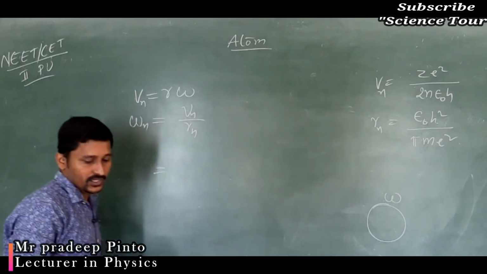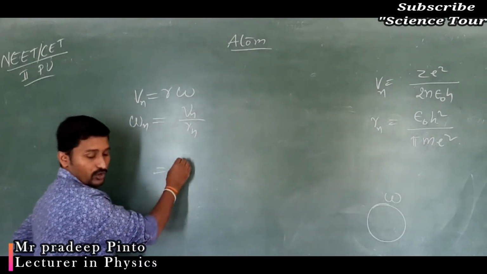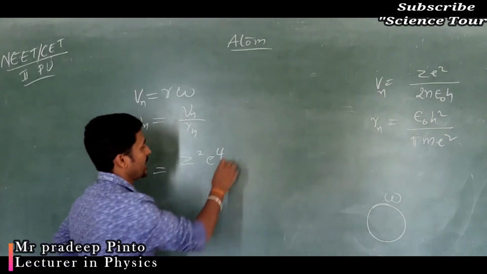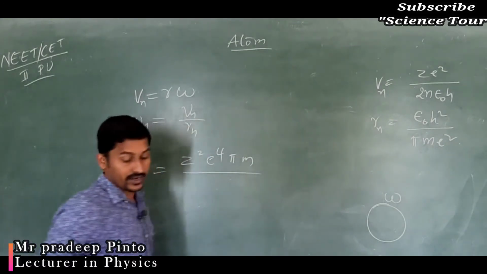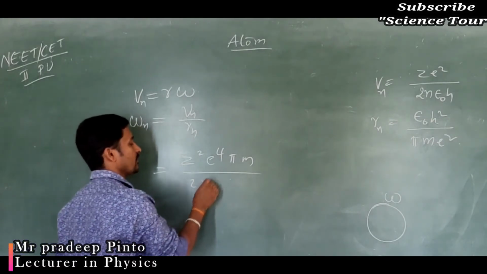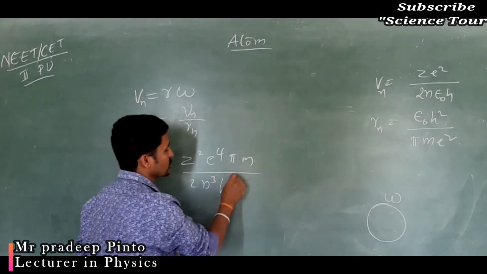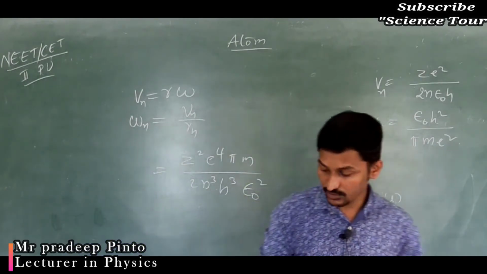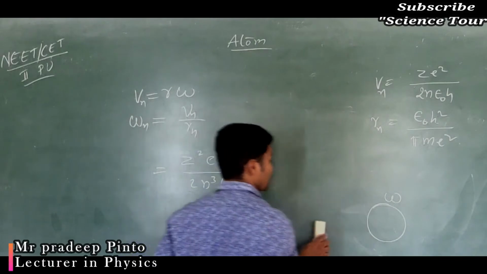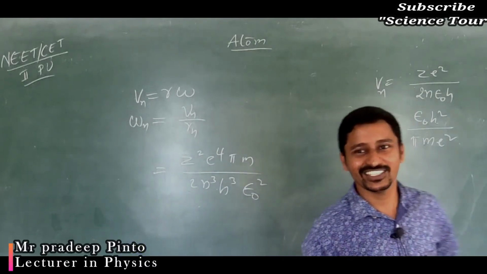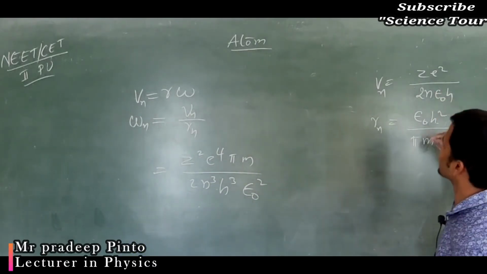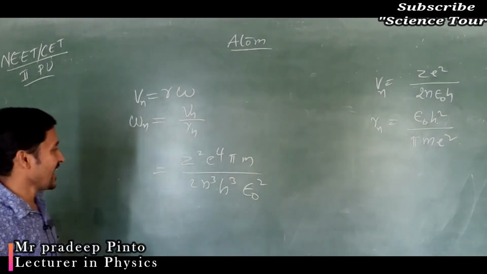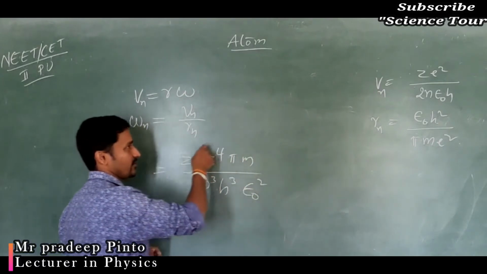So omega n you are going to get as Z squared e to the power 4 pi m divided by 2 n cubed h cubed epsilon naught squared. Now the question is whether I have to remember this formula or not. You can do it easily with all those constants.